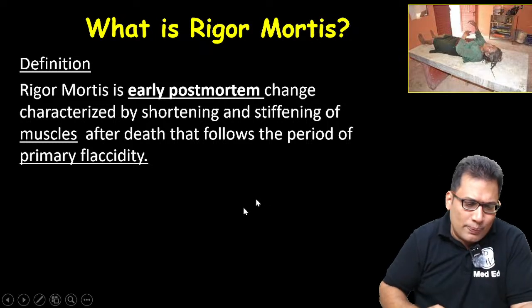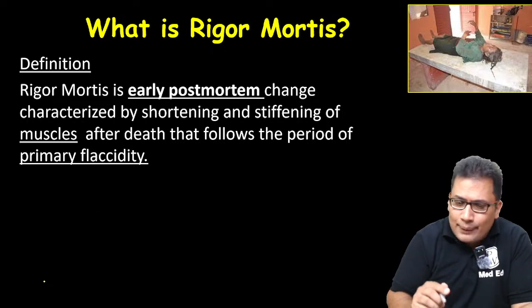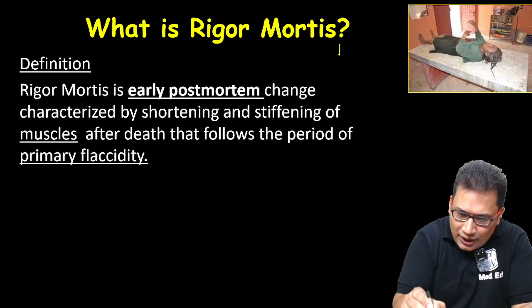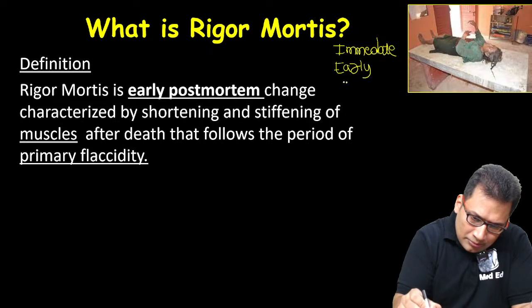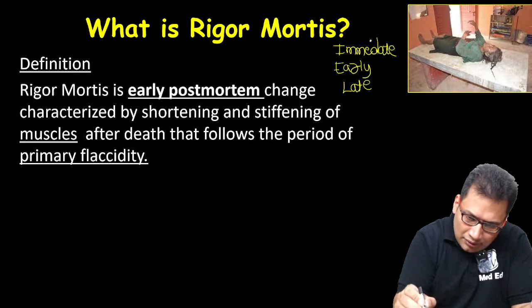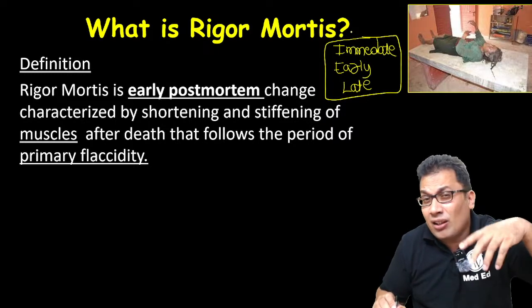Rigor mortis is an early post-mortem change. You know, post-mortem changes are classified into immediate, early and late post-mortem changes. So post-mortem changes are the changes that occur after death.